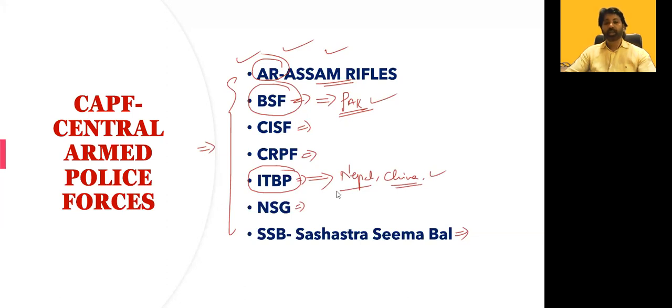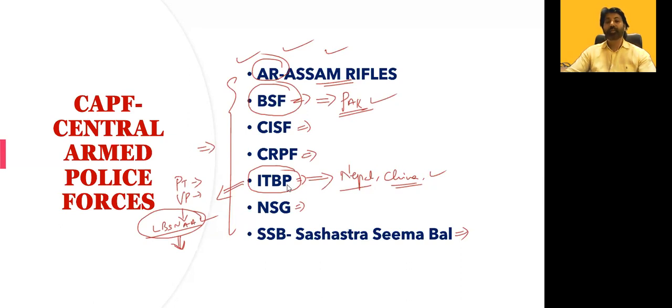Apart from this, the Indo-Tibetan Border Police also gives security cover to high-profile dignitaries in India. Namely, for example, the President, Rashtrapati Bhavan, is protected by ITBP, the Vice President, and your IAS training center, Lal Bahadur Shastri National Academy of Administration, LBSNAA, in Mussoorie. Once you become an IAS officer and are trained at the Mussoorie training center, it comes under 3 layers of protection under ITBP. Keep it in your mind.